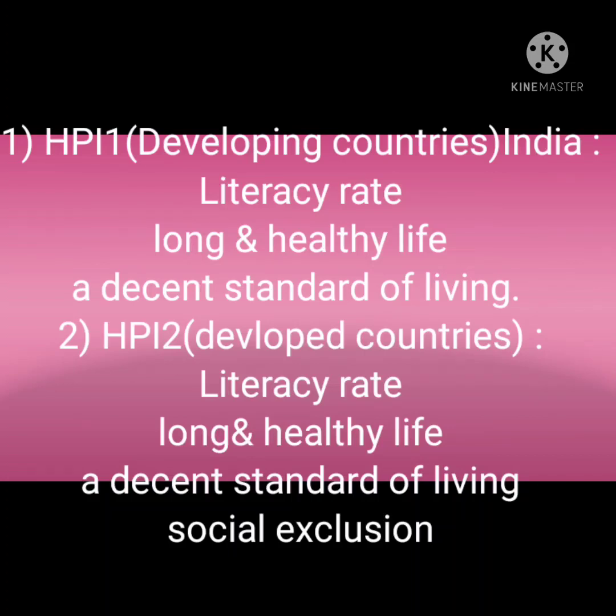HPI-1 is seen in developing countries and HPI-2 is seen in developed countries. HPI-1 in India includes literacy rate, long and healthy life, and a decent standard of living, whereas HPI-2 includes literacy rate, long and healthy life, a decent standard of living, and social exclusion.